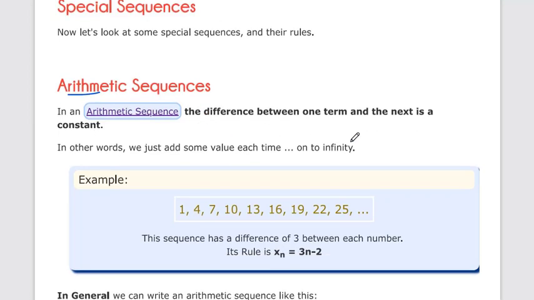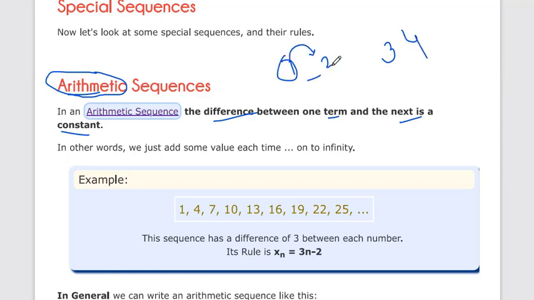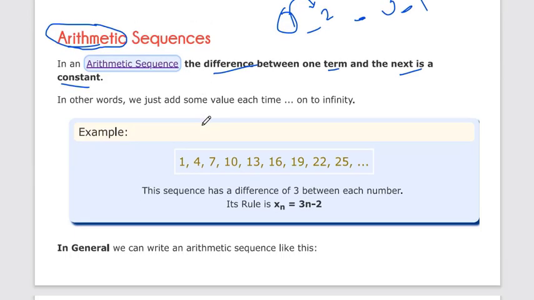Arithmetic sequence. Arithmetic means addition or subtraction, so in this sequence we have to write in addition or subtraction form. What is an arithmetic sequence? The difference between one term and the next is a constant. The difference between the first term and second term, third or fourth, the difference between one term and its next term is a constant. The difference between the third term and second term, fourth and third is the same, and we have to write like this.